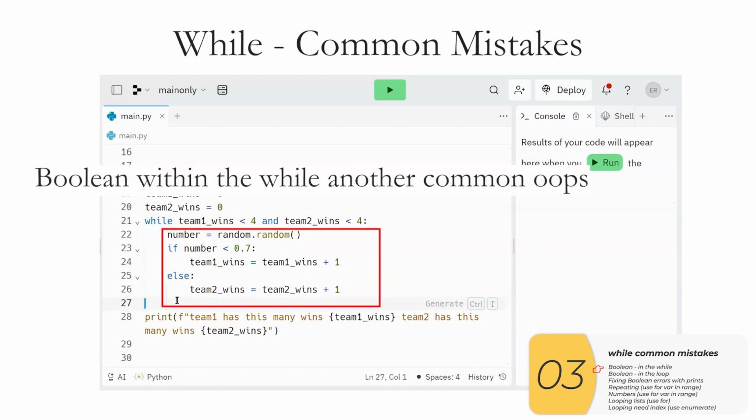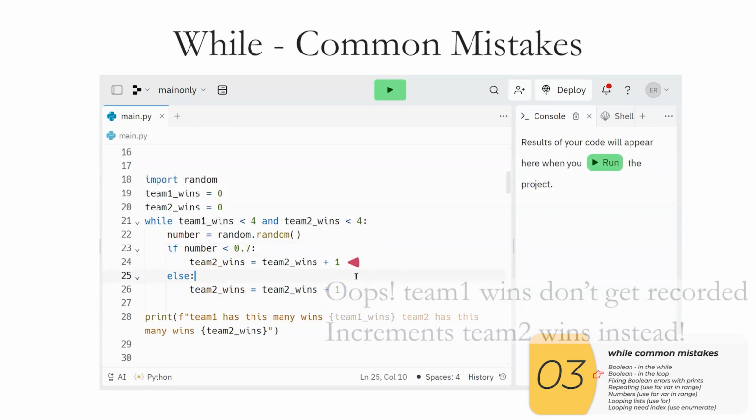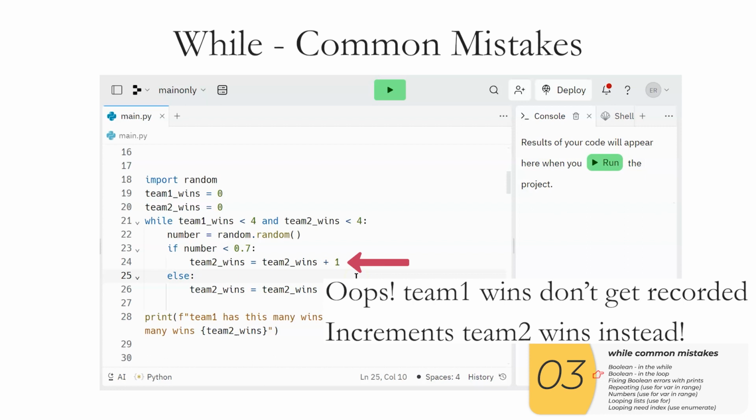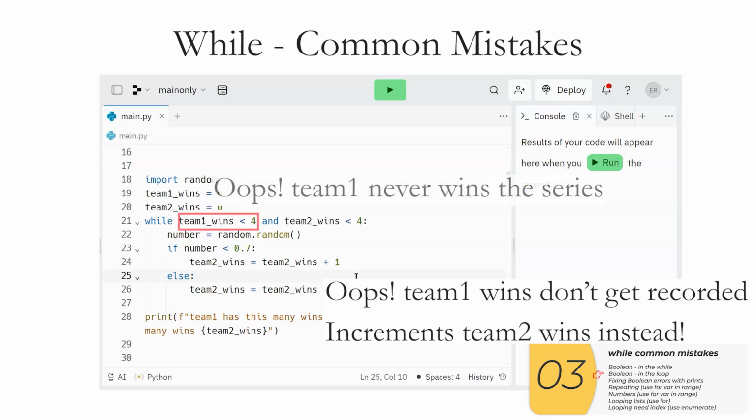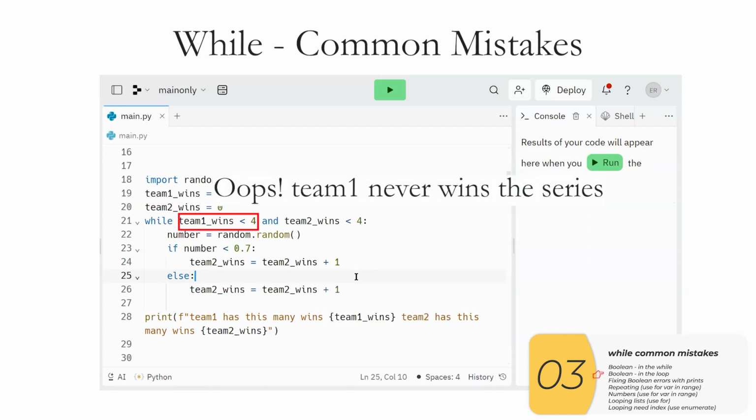If the mistake is not inside the Boolean expression, sometimes you'll see a mistake within the code of the while. That is this stuff right here. And the condition that you need the Boolean expression to satisfy never happens. So for example, I could do something like this, where team 1's win totals never go up. So I would never meet this part of the condition where team 1 wins. And so team 1 could get 6 wins, and you'd never win the best of 7 series.